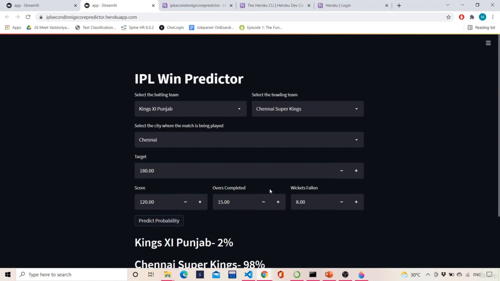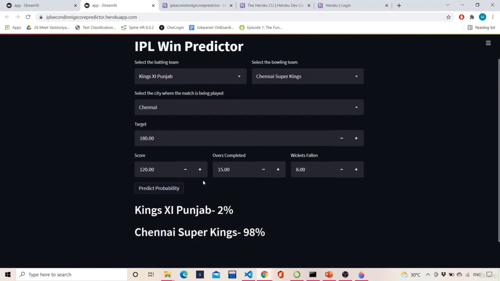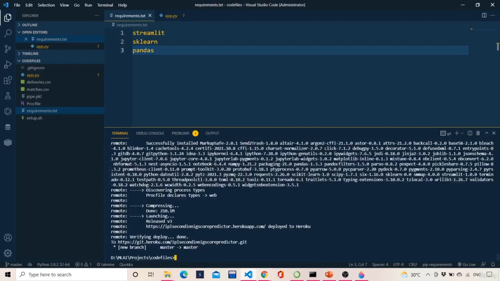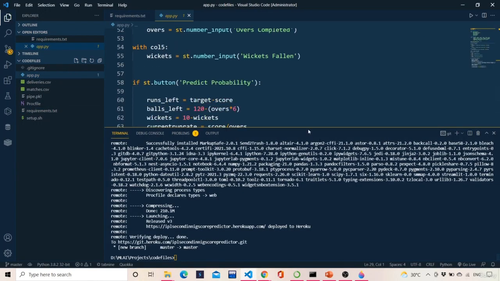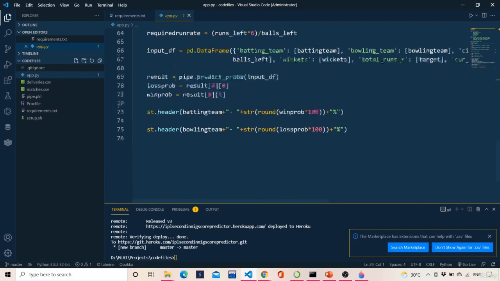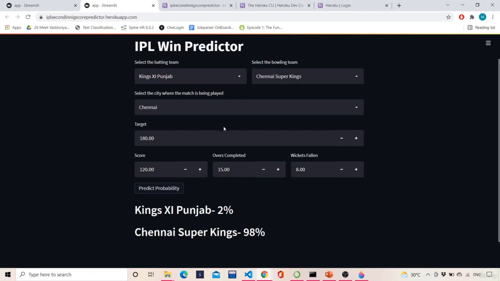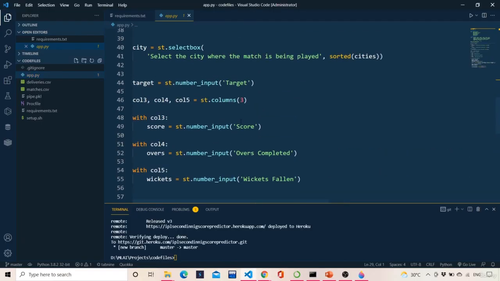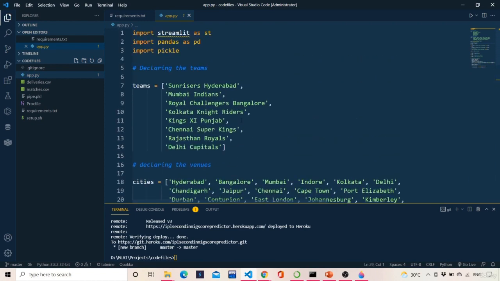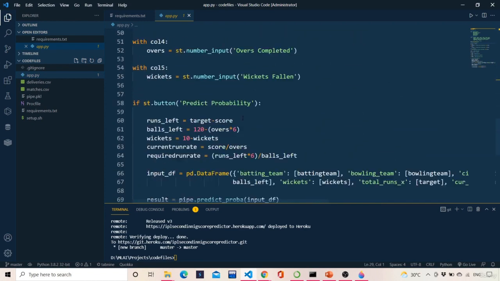So in that way this is working perfectly fine, and I hope you enjoyed building this app. Do explore more on this, and instead of using logistic regression, if any other model is possible, you can use that as well. I hope you enjoyed this video and this small project of the IPL win predictor. Till then, do explore this, and take care. Thank you.